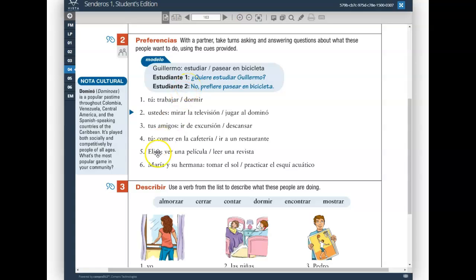No. Elisa prefiere leer una revista. ¿María y su hermana quieren tomar el sol? No. María y su hermana prefieren practicar el esquí acuático.